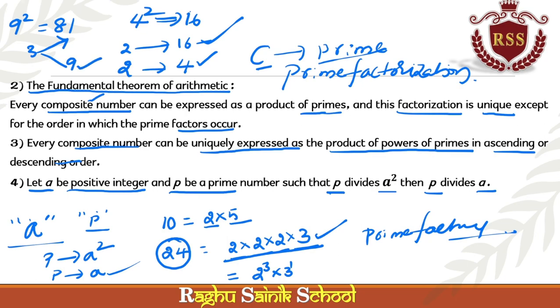If a prime number divides a square, the same number will divide a also. Okay, this is a very important concept. If a is a positive integer and p is a prime number such that p divides a square, then p divides a also. Okay, this is a very important concept.